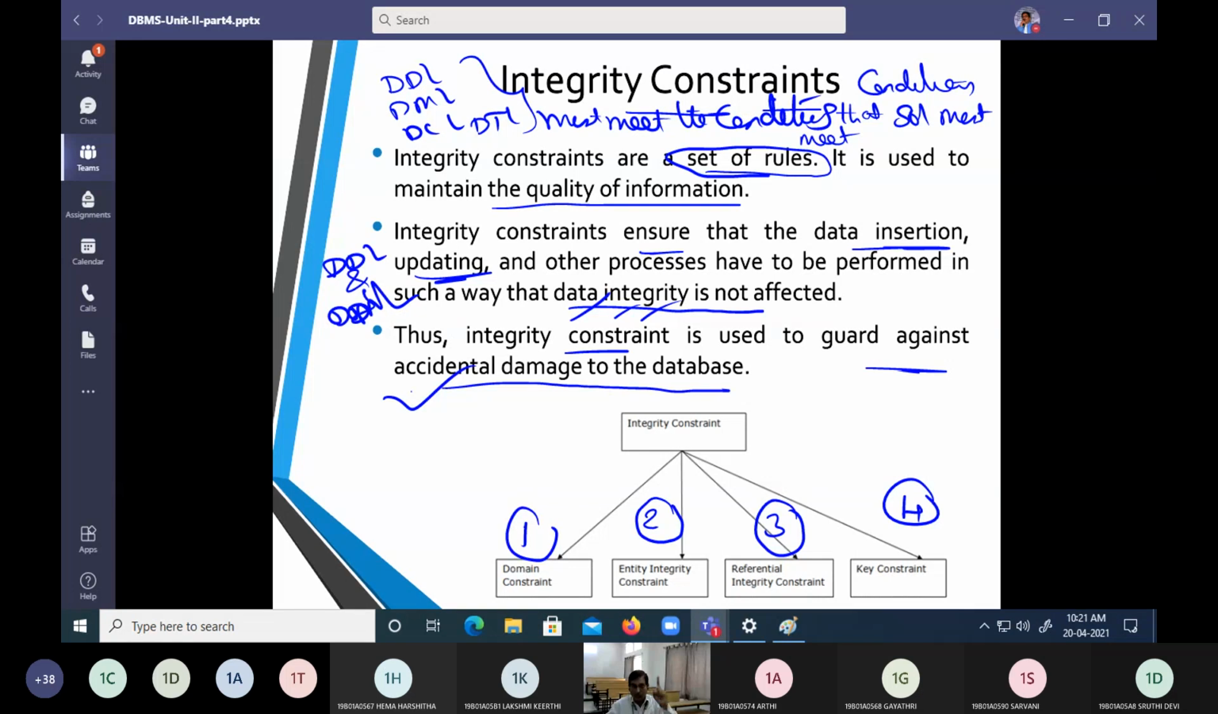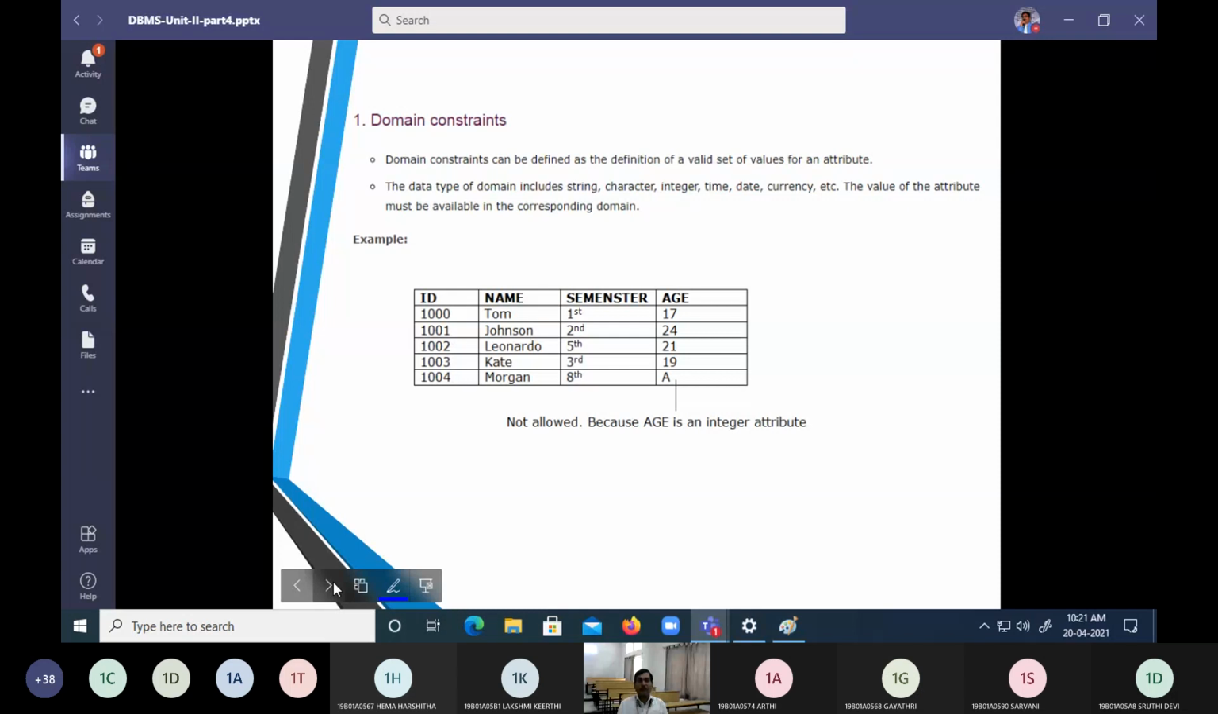What is the first one? Domain constraint. Second one, entity integrity constraint. Third one, referential integrity constraint. Fourth one, key constraint. So these are the four types of integrity constraints. Now let us look in detail at each and every constraint.